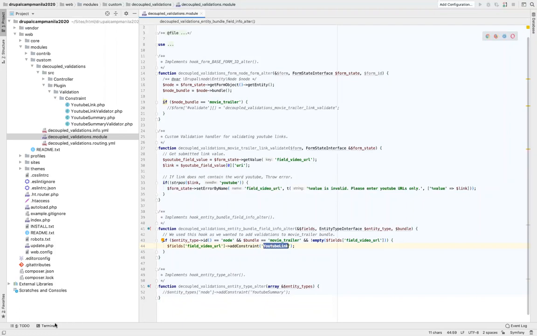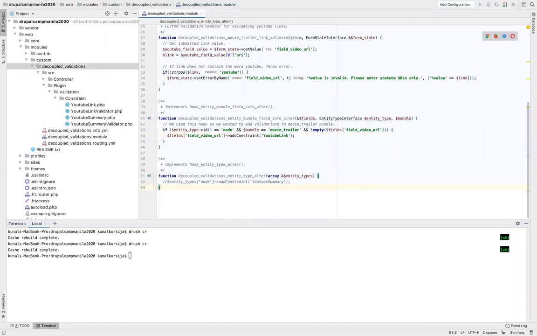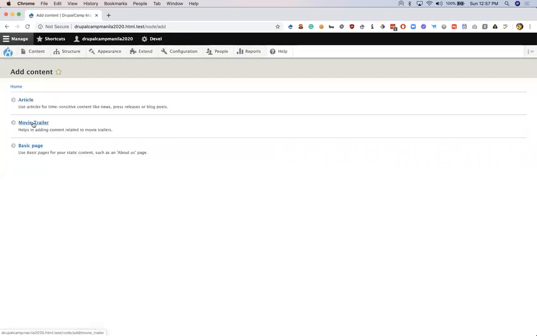Now we need to clear the cache because we have made some changes in the hooks. So I'll clear the cache and let's wait for it to finish. Okay, so caches are cleared. Let's go to the demo site and see if the validations work. I'll go to the add content page and click on the link movie trailer.